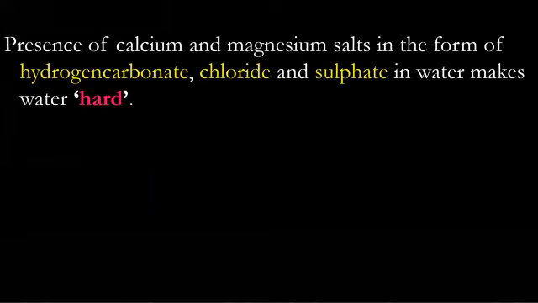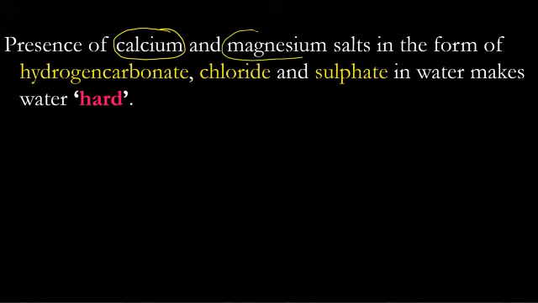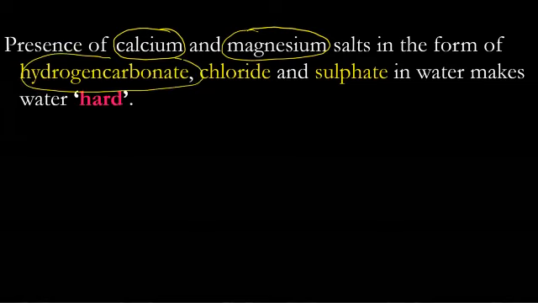Now, hard and soft water. This is something you should know from your previous grades, but chemically how we differentiate, that's what we will be discussing. So, presence of calcium and magnesium salts. Remember, we are talking about only calcium and magnesium, no other metal salt. Salts of calcium and magnesium, and that too hydrogen carbonate, chloride, and sulfate only. They cause hardness in the water.